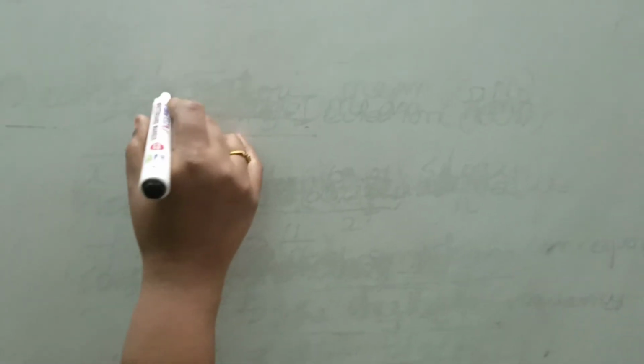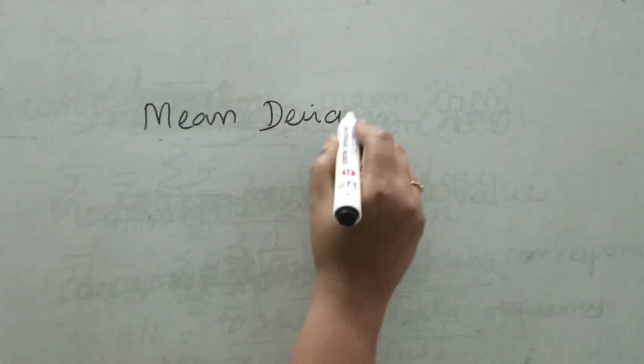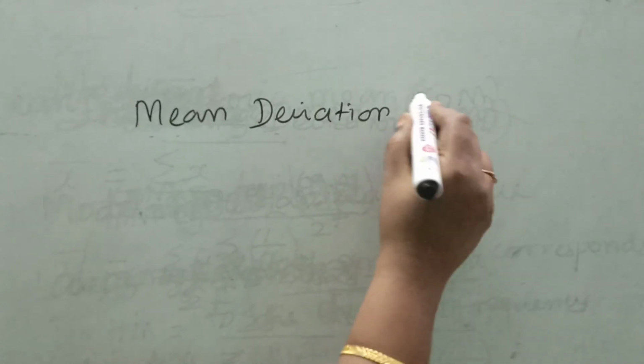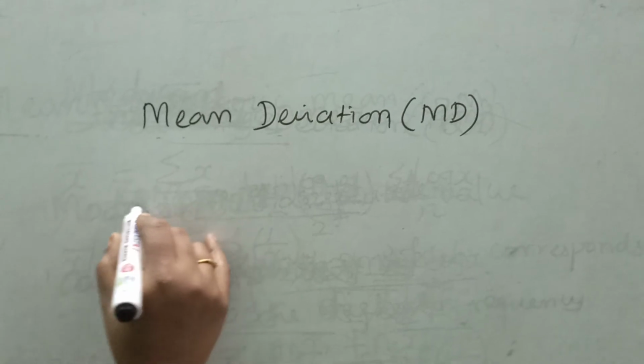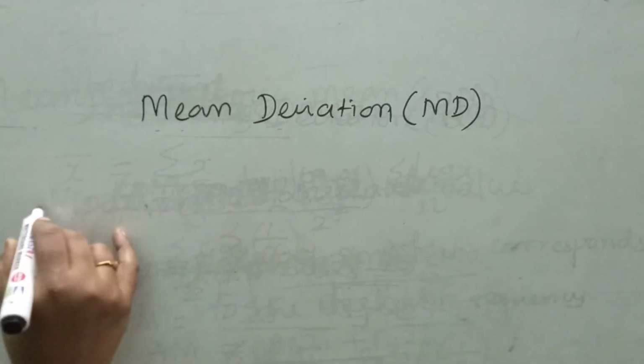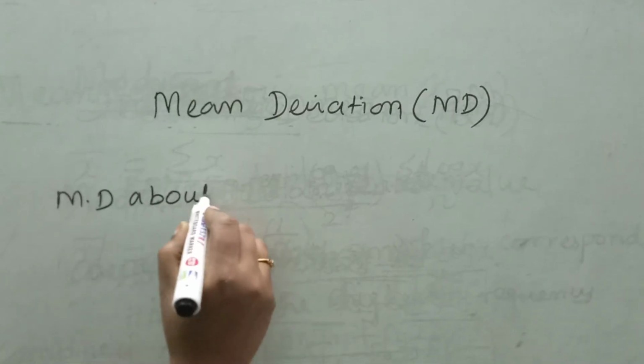The next one is mean deviation, shortly known as MD. Mean deviation about mean.